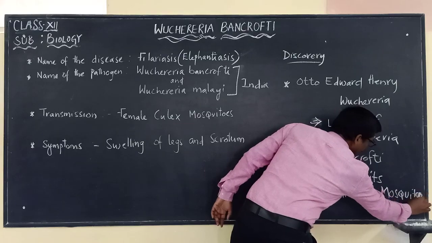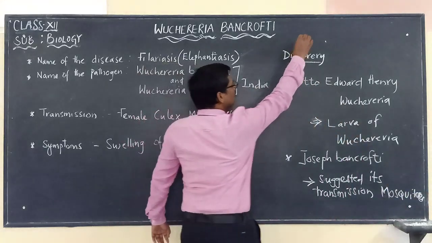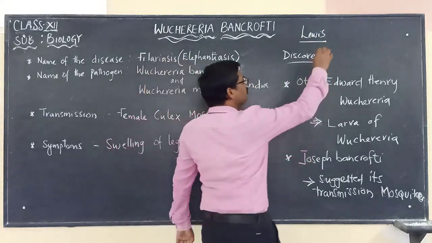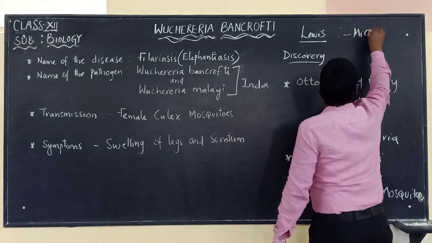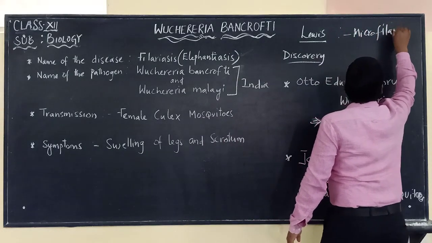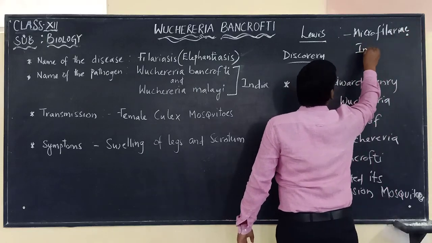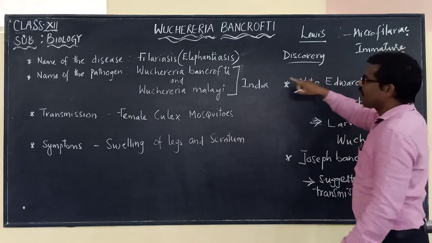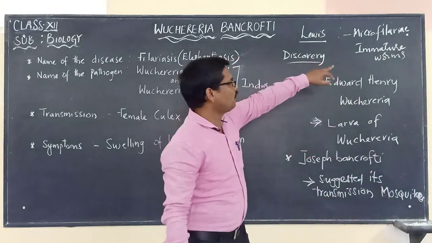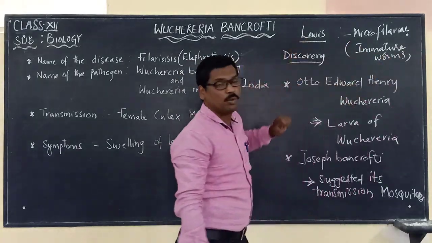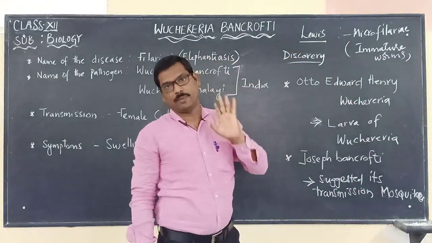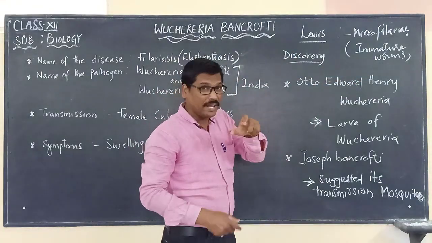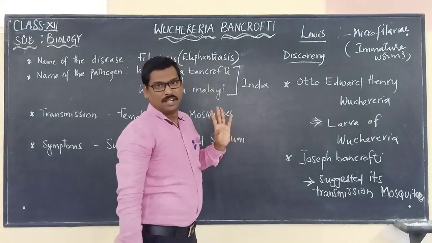And later on, there is another scientist called Louis. He identified the microfilariae. What is this microfilariae? They are the immature worms of the Wuchereria Bancrofti. So these were discovered by whom? Louis, in the peripheral blood vessels. So here we have to remember these three scientists who have played a crucial role in identifying this particular disease.